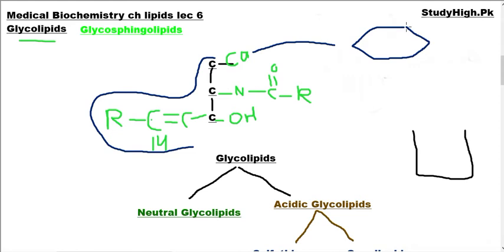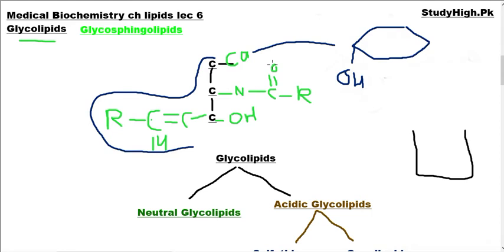In glucose at carbon 4, the hydroxyl group is projected downward, whereas in galactose it is projected upward. So in cerebrosides, or neutral lipids, only glucose or galactose is present, and they are neutral at physiological pH.